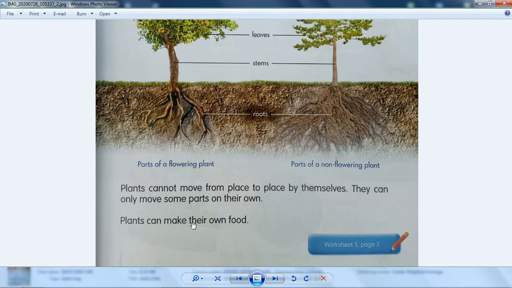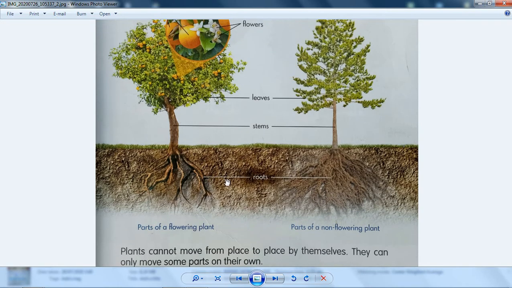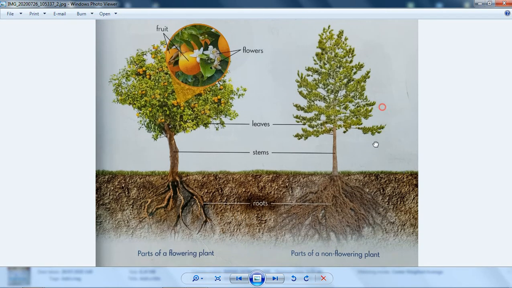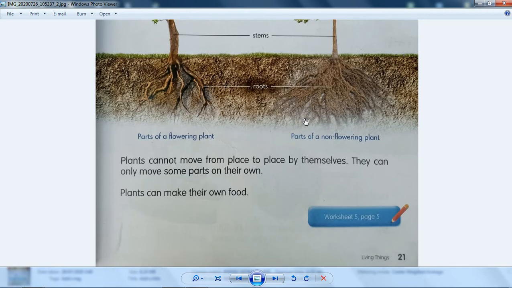Anyway, plants can make their own food by photosynthesis. You already learned about that, right? They use carbon dioxide and nutrients from the soil, and the sunlight, and they make their own food by photosynthesis, of course.